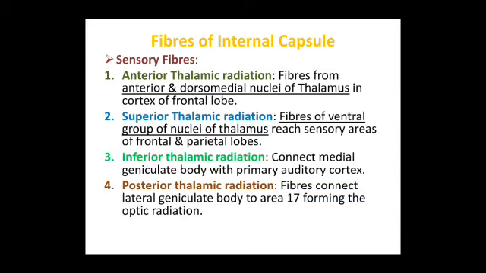So anterior thalamic radiation, fibers from the anterior and dorsomedial nuclei of thalamus to the cortex of frontal lobe. Superior thalamic radiation, fibers of ventral group of nuclei of thalamus reach the sensory area of frontal and parietal lobes. Inferior thalamic radiation connects the medial geniculate body with primary auditory cortex. And posterior thalamic radiation, fibers connect the lateral geniculate body to area 17 forming the optic radiation.